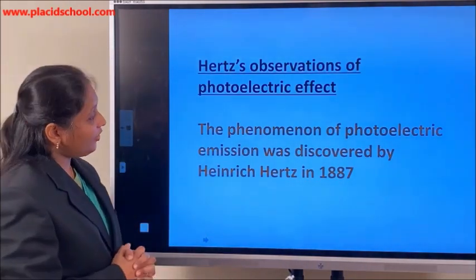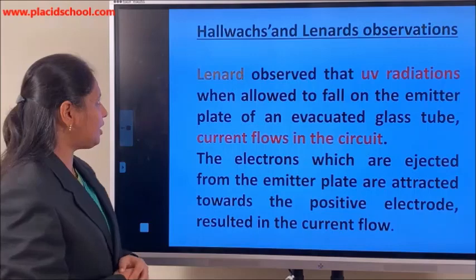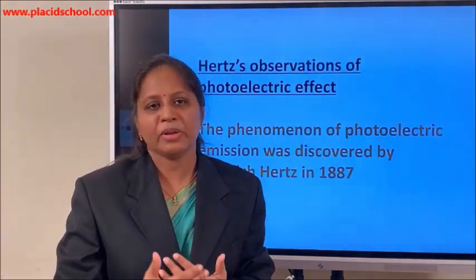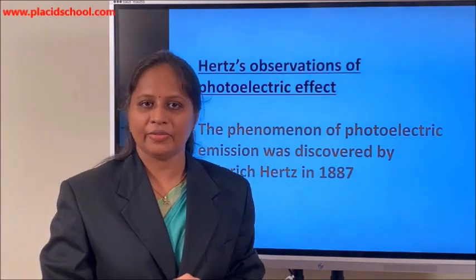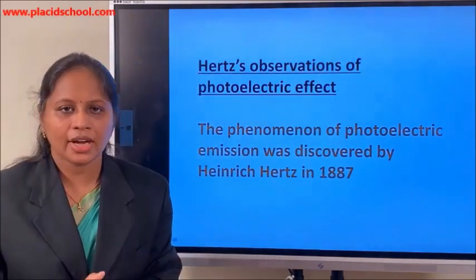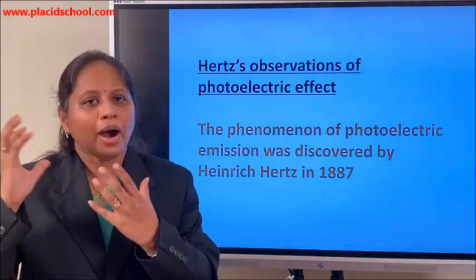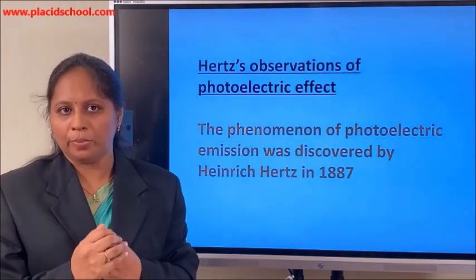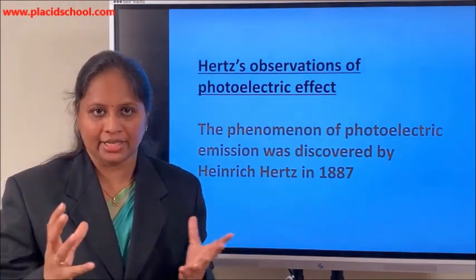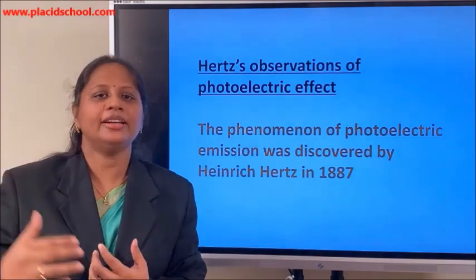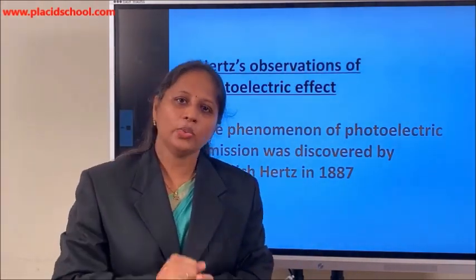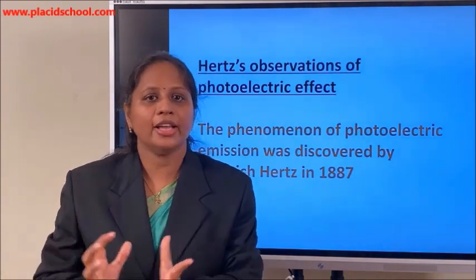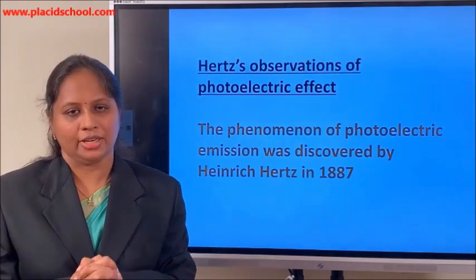It was Heinrich Hertz who first observed this photoelectric effect. While he was doing experiments to produce electromagnetic waves using a discharge tube, what he found out is that the high voltage sparks which were detected near the detector lobe got enhanced or brightened. Here he used a circular detector, and when ultraviolet radiations were allowed to fall on it, this high voltage spark got enhanced or brightened.